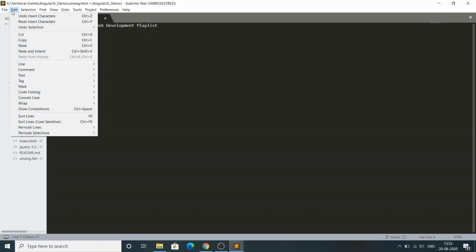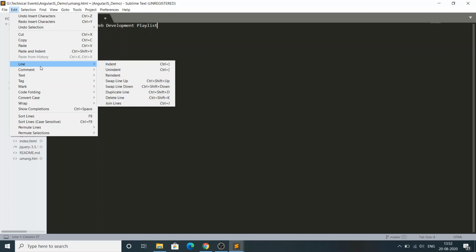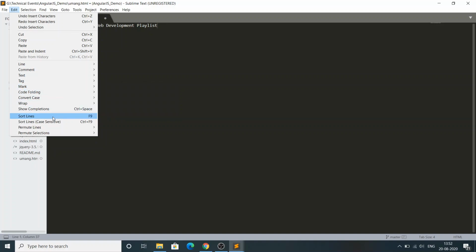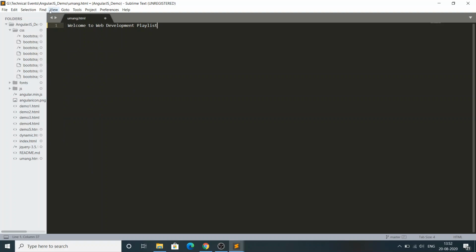Okay, coming to Edit. Like Undo Insert Characters, Redo Insert Characters. If you want to insert any new characters, you can see, as I told you, Control Z. See, I just have inserted some characters, and if I click on Control Z, automatically they will be removed. Cut, Copy, Paste, and Indent are all the same. And line, indent, and unindent will be very useful when you start writing the website. Sort Lines, everything will be useful.